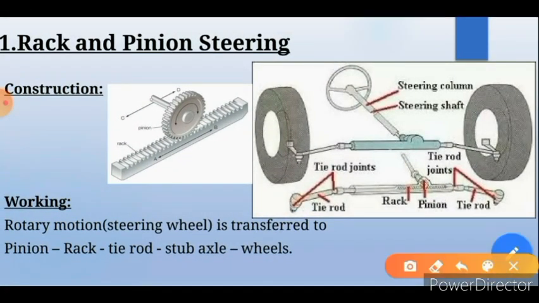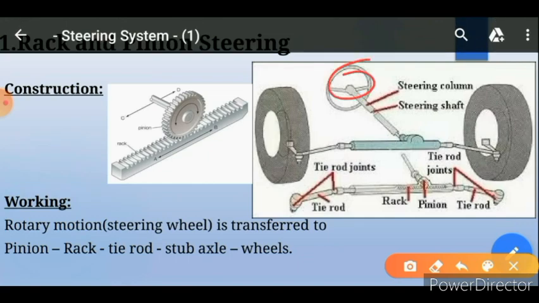Here is a steering wheel. This steering wheel is connected to the pinion with the help of the steering shaft. The steering shaft has the same motion as the steering wheel, as the steering wheel is mounted on the steering shaft. Then on both sides of the rack, the tie rod is attached.